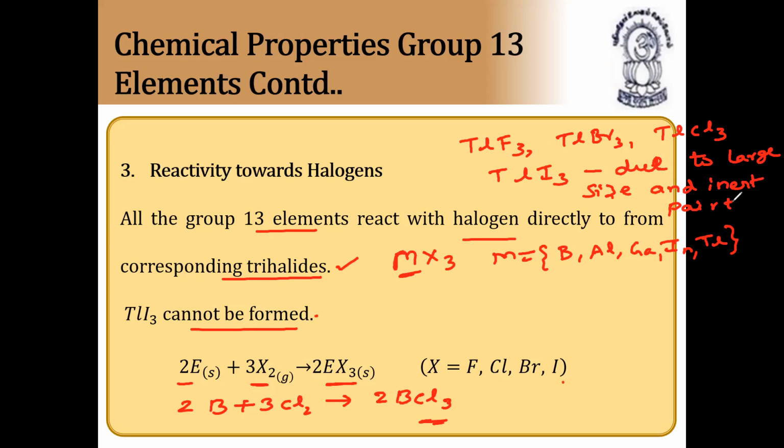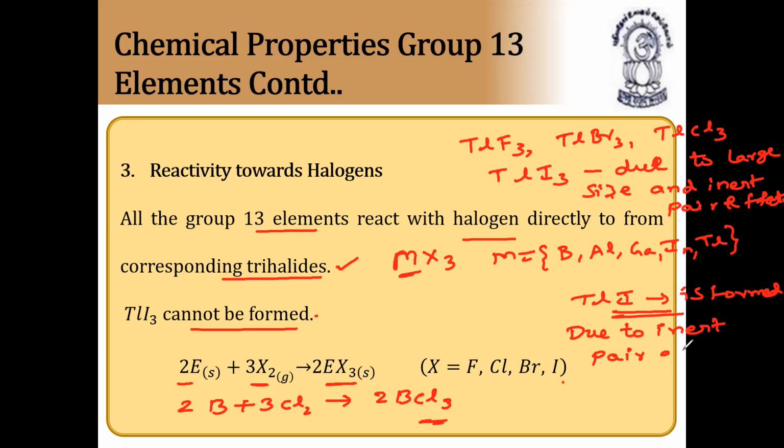Only TlI is formed. What is formed? TlI is formed, that is, the monohalide, thallium iodide, is formed due to inert pair effect. Again, I am writing, please listen. Due to inert pair effect, only thallium iodide is formed, whereas thallium triiodide does not form due to large size